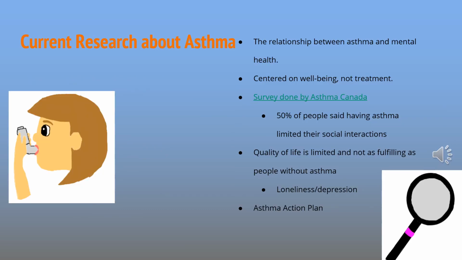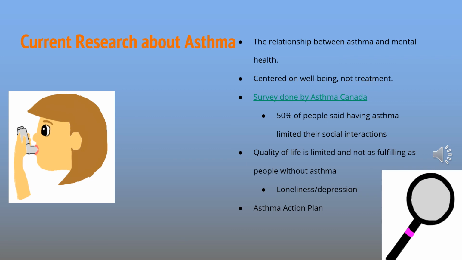Asthma has been around for a very long time, so there are not currently many studies being done on the disease itself, but there is ongoing research about the effects that asthma may have on people's mental health and quality of life. Research is centered around the well-being of people with asthma rather than treatments of the disease. It is reported that some people with asthma may feel anxious or left out due to their disease because they can't do some activities or they struggle when they do an activity. More than 50% of participants in a survey done by Asthma Canada felt that having asthma limited their social interactions. Within the last year, people with asthma have experienced even more anxiety and avoided going places because of COVID-19. They don't want to risk being exposed to this illness, so they stay home.